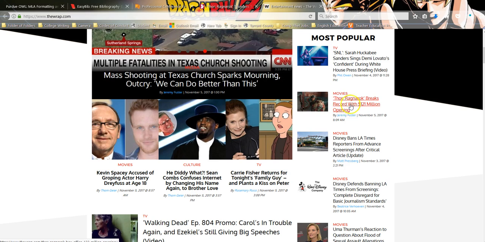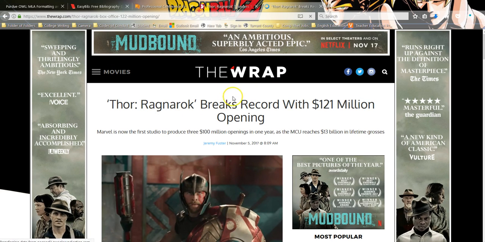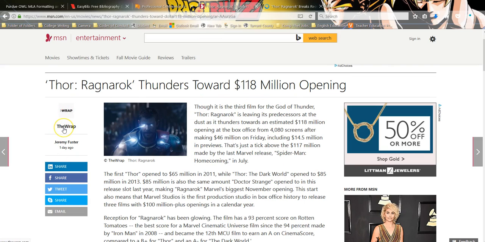See right over here? Does this look familiar? That's our actual original article. MSN's borrowing from The Wrap, and they're putting it into their page. Now see, if you would have just gone with this and stared at it, you would have missed the fact that you've got a hyperlink here so you can actually go and look at the real source. You can actually go physically see it. You can see Jeremy Fuster's here. Here's your author.